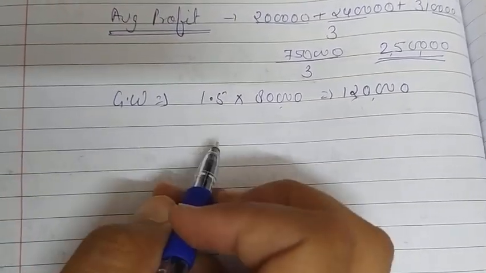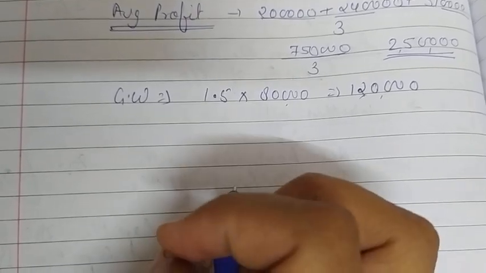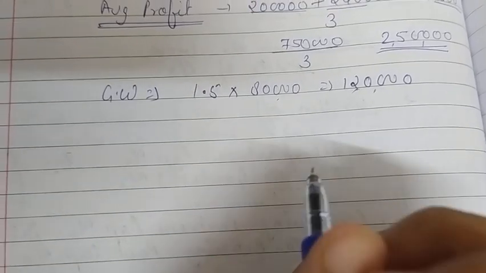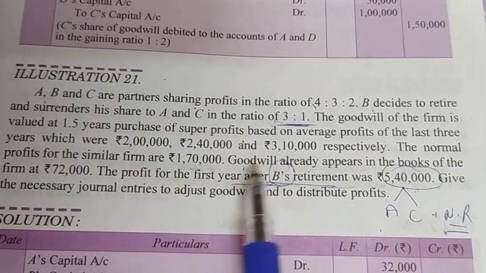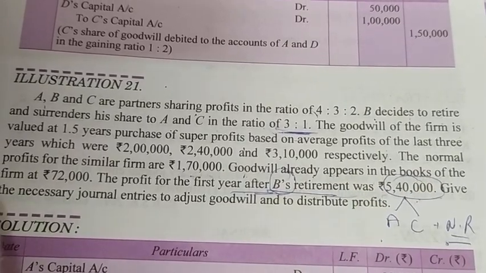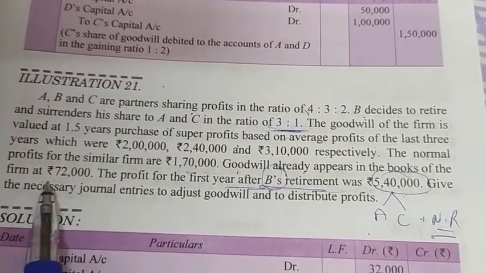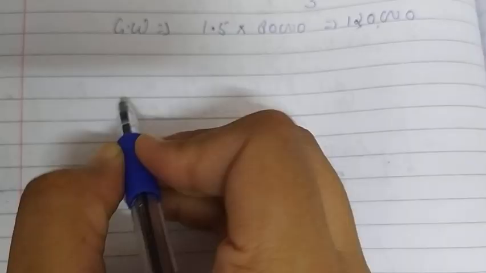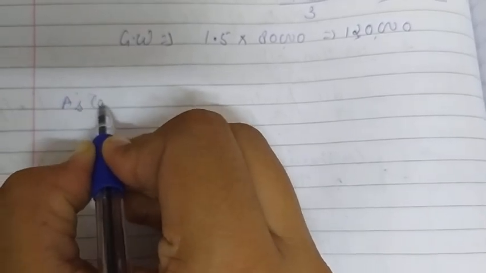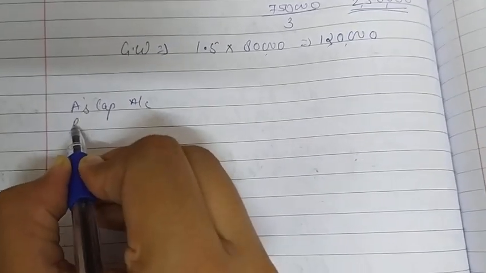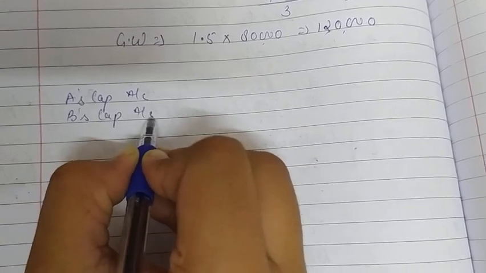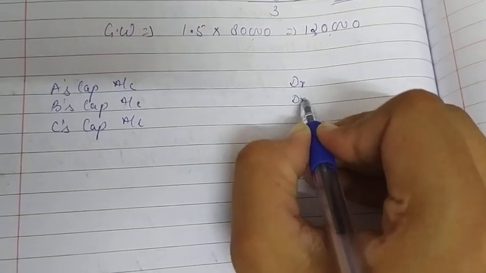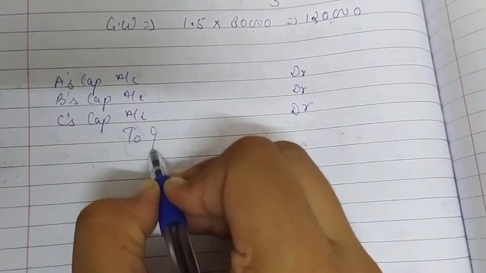Okay. So now we will start the entries. So first entry we will make to write off the goodwill which already exists in our firm. So here is the goodwill. That goodwill already appears in the books at rupees 72,000. So we will write off this goodwill in our old ratio. So the entry will be A's capital account, B's capital account, C's capital account. All these accounts will be debited and the goodwill account should be credited.